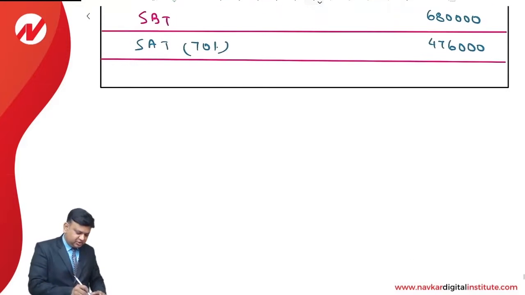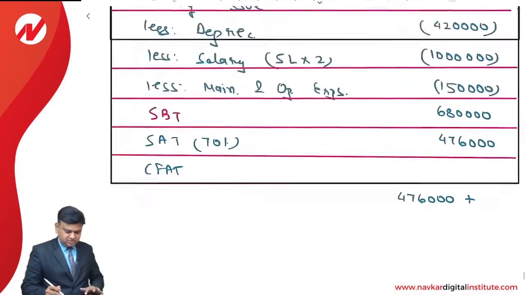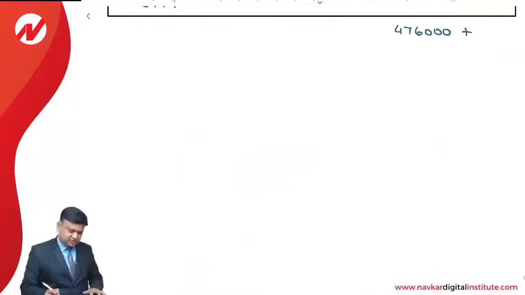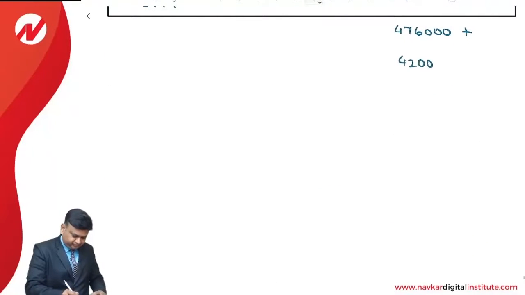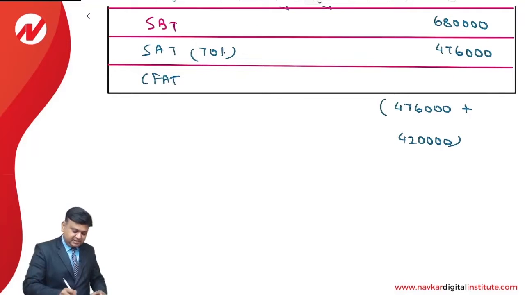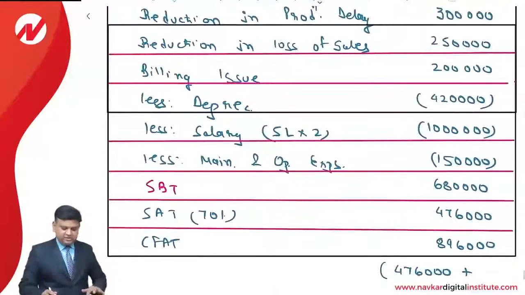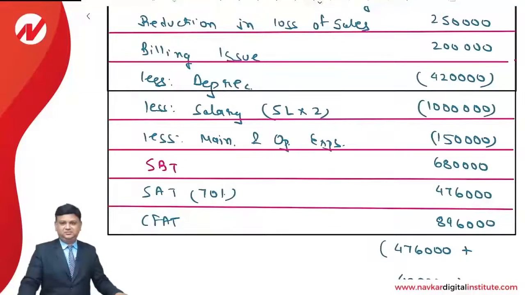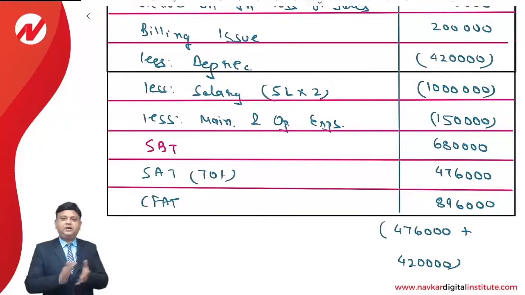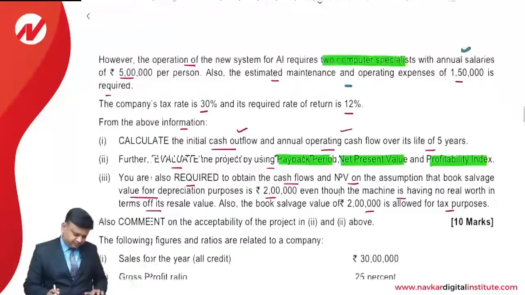Since depreciation is a non-cash item, it will be added back to compute the cash flow. So 4,76,000 plus the depreciation of 4,20,000 is 8,96,000. This is the amount of the recurring cash flow that we will have for the new project. Now, after making the calculation of the cash flow, the first part of the question is over.